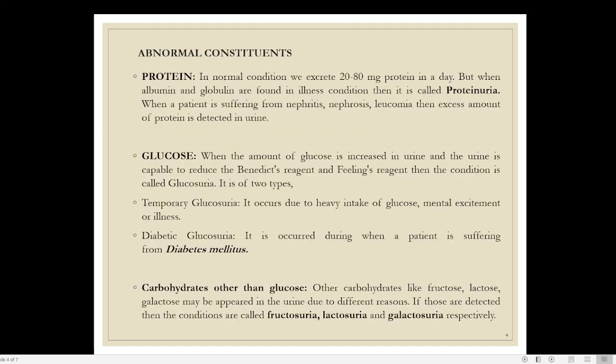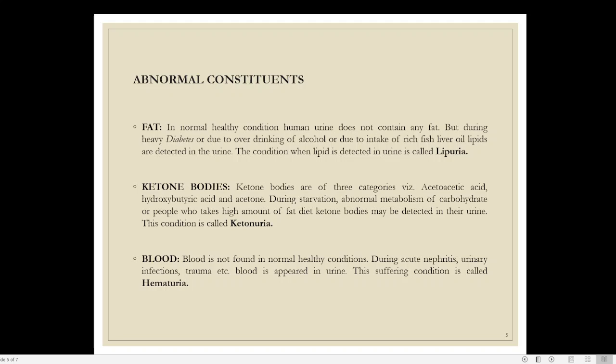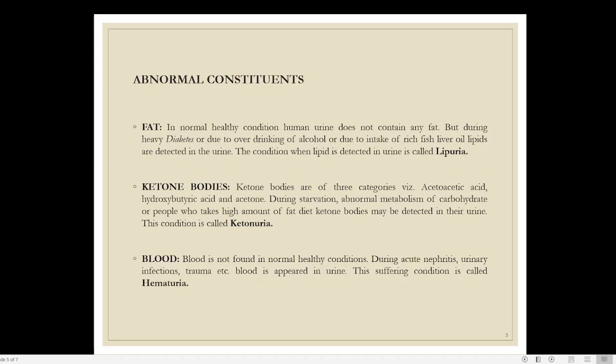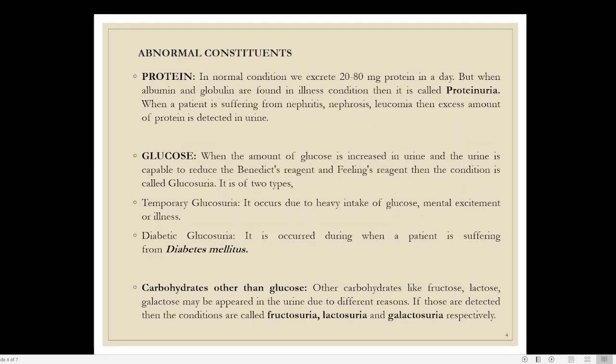Then a few other substances are also there. Under that we have abnormal constituents, and these are the main abnormal constituents: one is protein, another is glucose, etc. For example, if the amount of protein in the urine is increasing, we call it proteinuria. So if there is too much protein in the body, the extra protein will be removed through urine, and that situation is known as proteinuria.